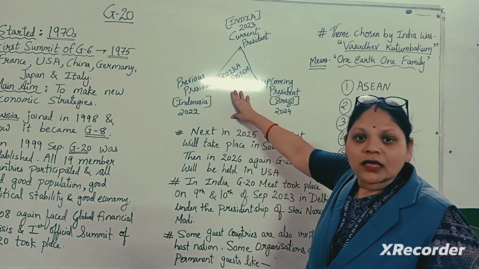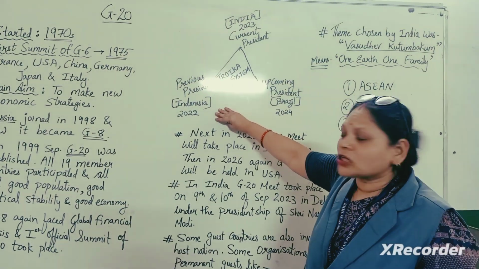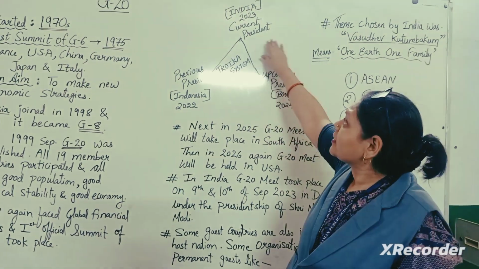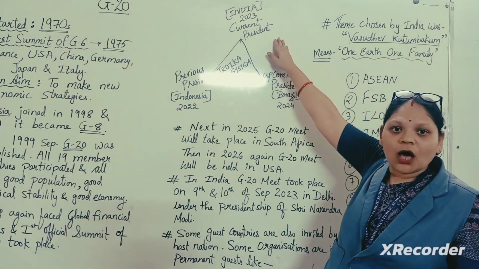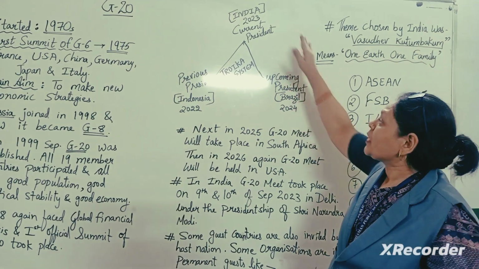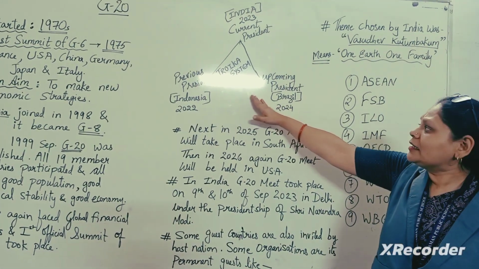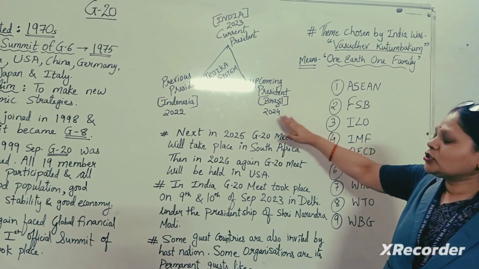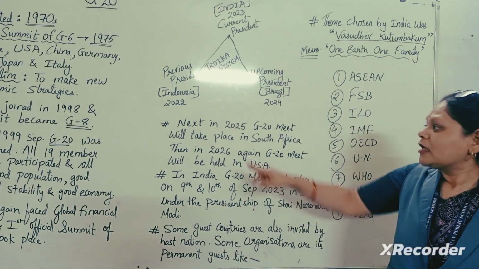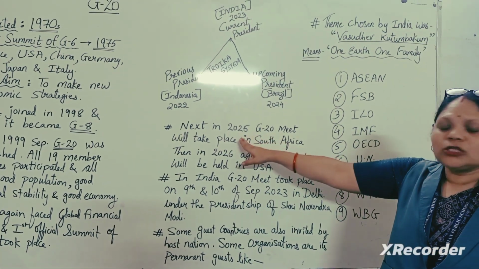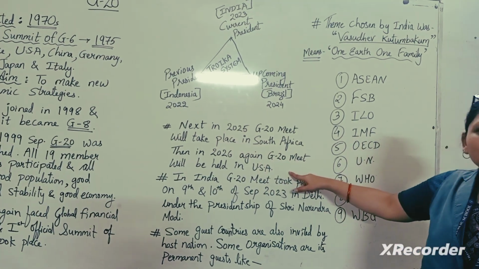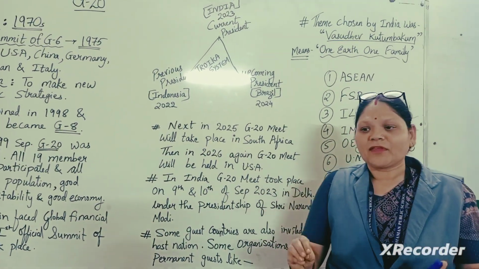If we talk about Troika now, in the year 2022, the president was Indonesia. Then in 2023, India hosted on 9th and 10th of September 2023 in Delhi. And the next is going to be held in Brazil in 2024. The next is going to take place in 2025 in South Africa. In 2026 again USA is going to lead this summit.